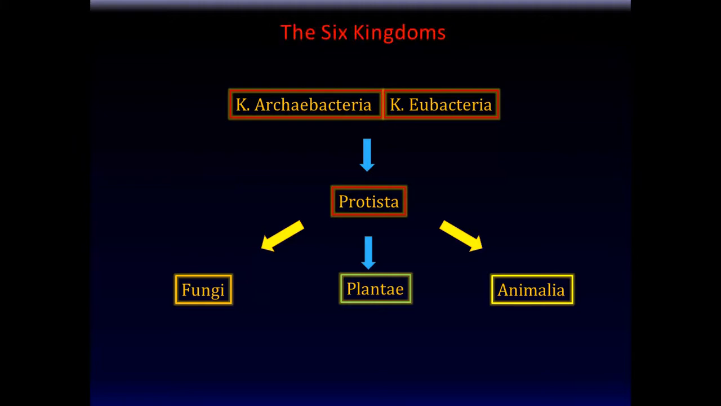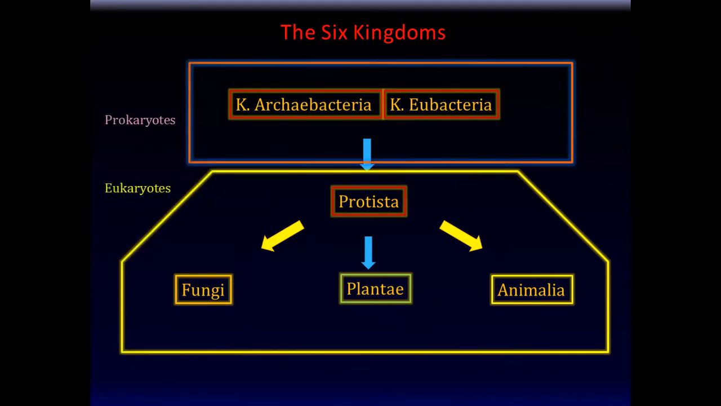Now, the 6 kingdoms can be broadly divided into 2 different types of living things. The 2 bacterial kingdoms, the Archaebacteria and Eubacteria, are prokaryotes. In other words, if somebody asks you, give me a prokaryote, it's a very safe bet to say bacteria. So Kingdom Archaebacteria and Kingdom Eubacteria are the only prokaryotes on the planet. And the other 4 kingdoms are all eukaryotes, the more advanced, which have intracellular organelles.